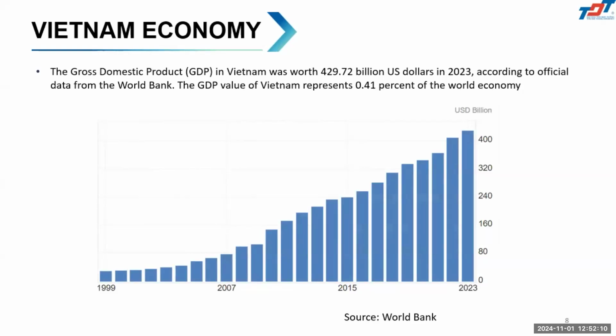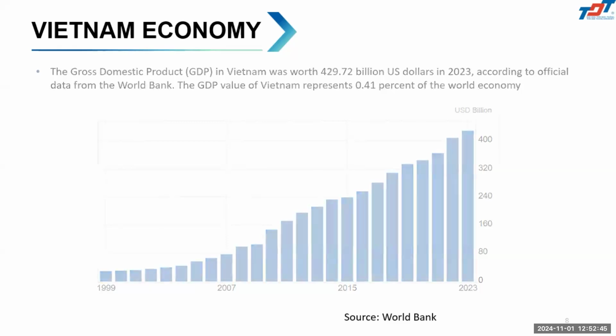Our GDP, you can see, is developed every year, and it has increased significantly every year, especially from 2007, when we became a member of the WTO. So our GDP and economy are developing very well. Even during the COVID-19 period, our GDP still developed. And last year we reached about 429 billion USD, and it's about 0.4% of the world economy.